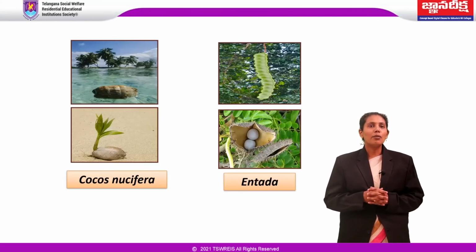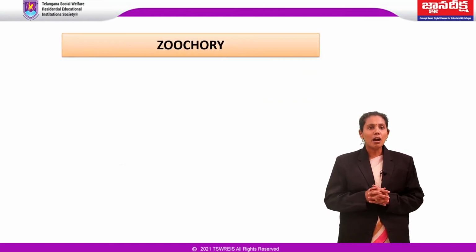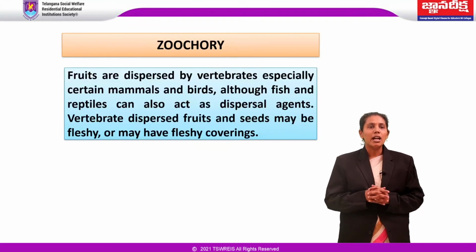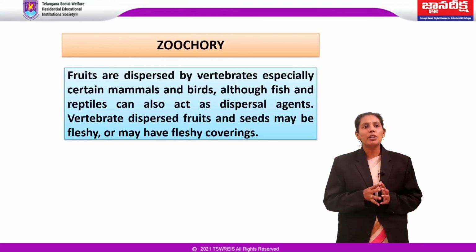Let us discuss the various types of biotic vectors like insects, birds, and animals which help in seed dispersal. The first one is zoochory. Fruits are dispersed by vertebrates, especially certain mammals and birds, although fish and reptiles can also act as seed dispersal agents. In vertebrate dispersal, fruits and seeds may be fleshy or may have fleshy coverings. And this zoochory is of two types.